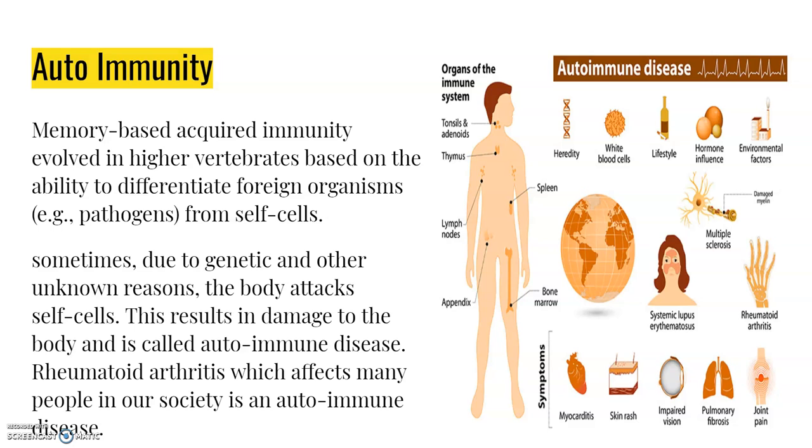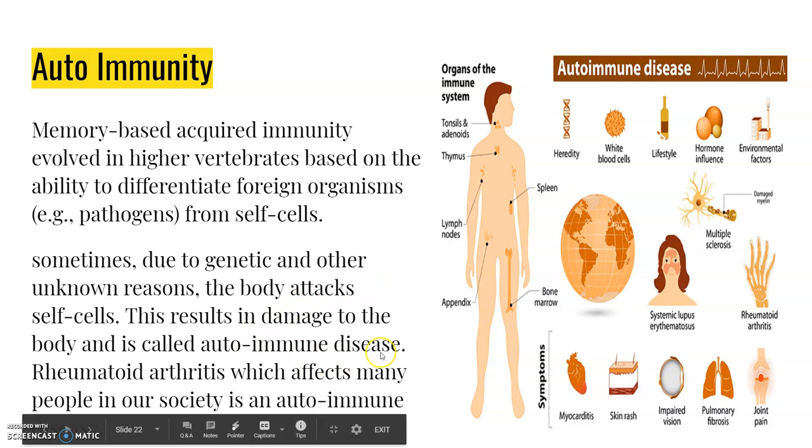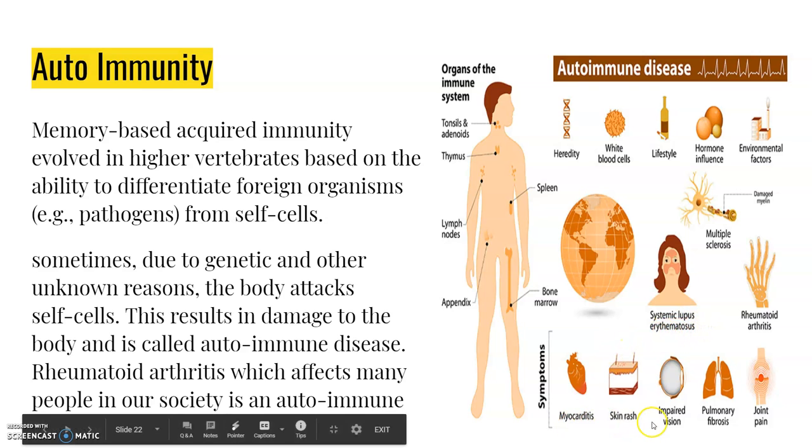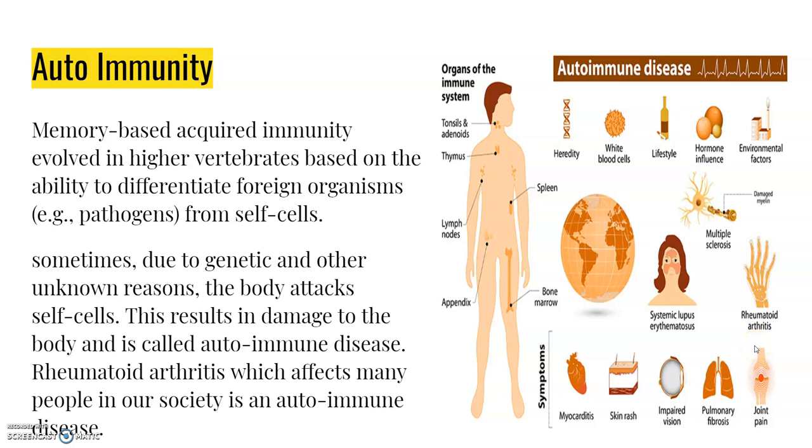Sometimes, due to genetic or unknown reasons, the body attacks self cells, and this results in damage to the body. It is called an autoimmune disease. Rheumatoid arthritis is one of the autoimmune diseases, which can be due to hereditary factors, white blood cells, lifestyle, hormonal influence, and environmental factors. Rheumatoid arthritis, systemic lupus erythematosus, myocarditis, skin rash, impaired vision, pulmonary fibrosis, and joint pains are the symptoms of these diseases. Rheumatoid arthritis, which affects many people in our society, is an autoimmune disease.